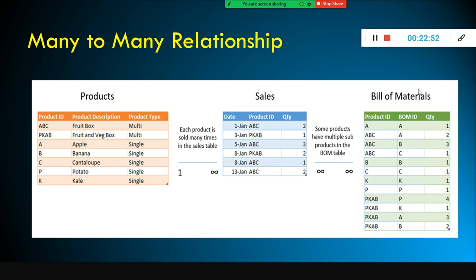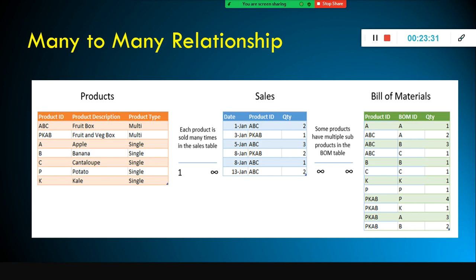But if you look at this bill of materials for the product ID ABC, we have something like BOM ID. We did not sell all the products of ABC. For example, we have a product called ABC. It is a kind of box. You call a box as ABC. But when you open the box, you have some apples, oranges, and some other fruit. 3 different fruits are there inside this. Some other 1 kg box. But it's a combo thing. So in the combo box, if you open it, 1, 2, 3.